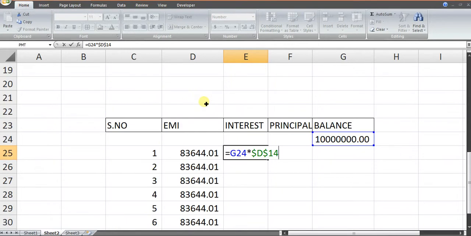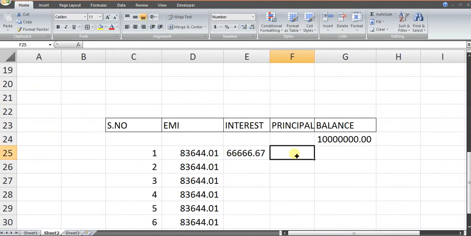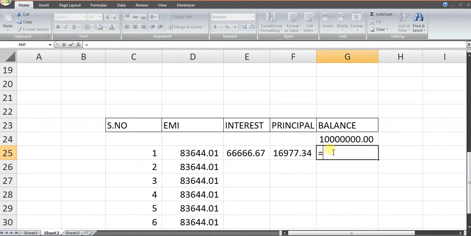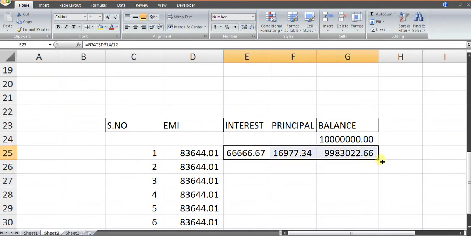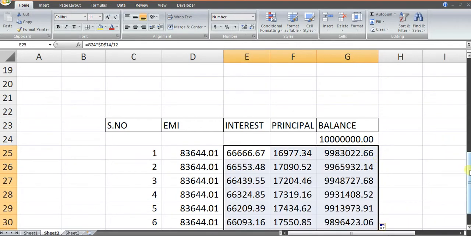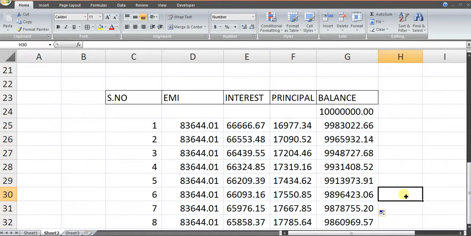We'll fix it, then divide it by 12 because it's a monthly loan. Principal would be EMI minus interest, and balance minus principal repaid in this particular installment is this. Selecting all these three, just do a double click. At the end of 8 months you can see this is the amount still to be repaid.